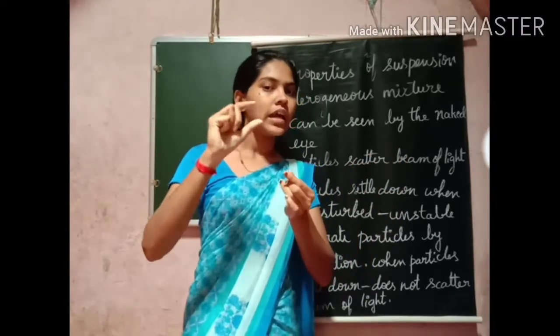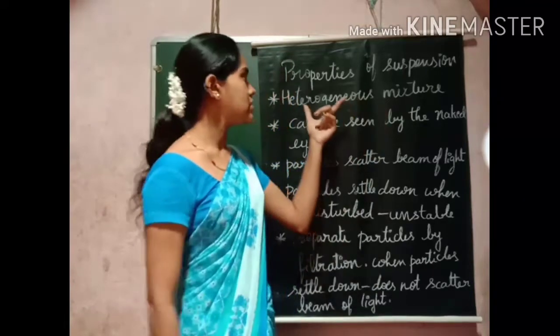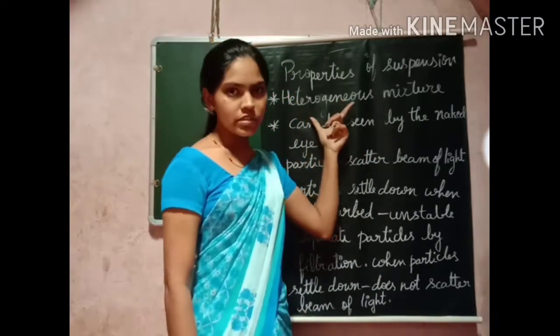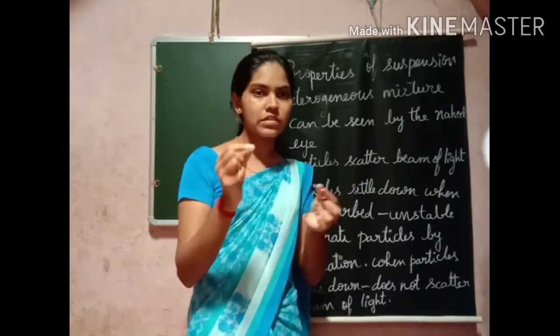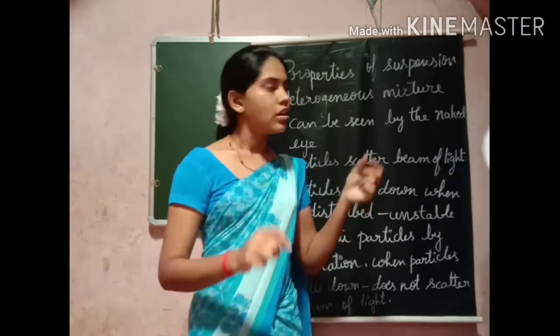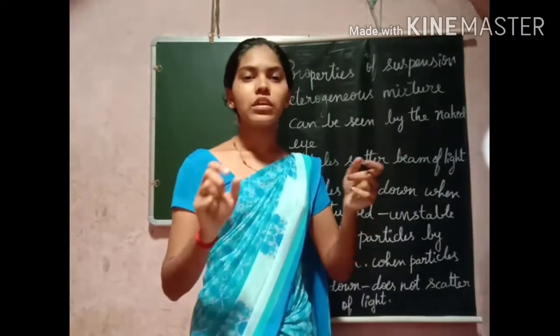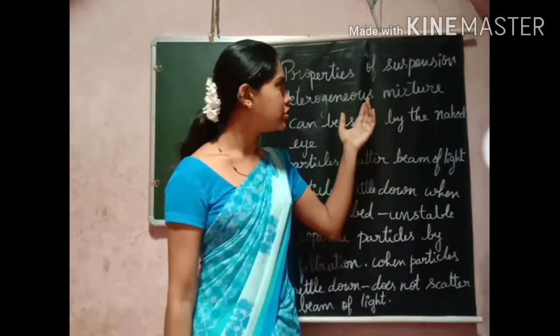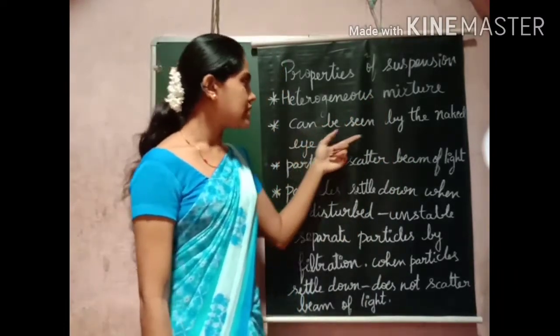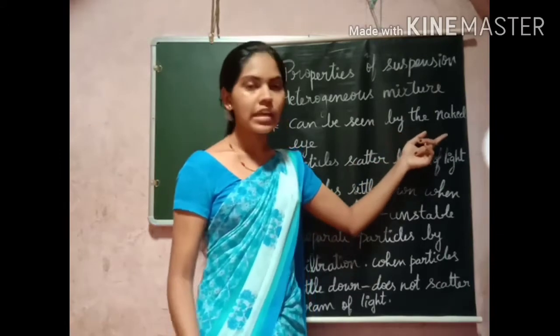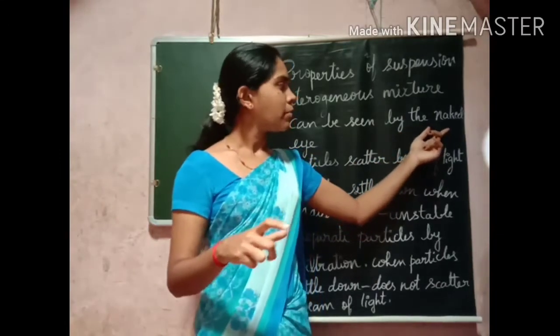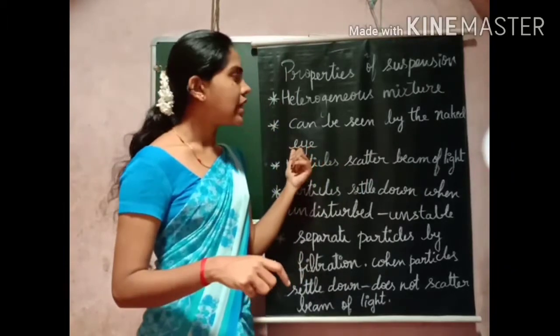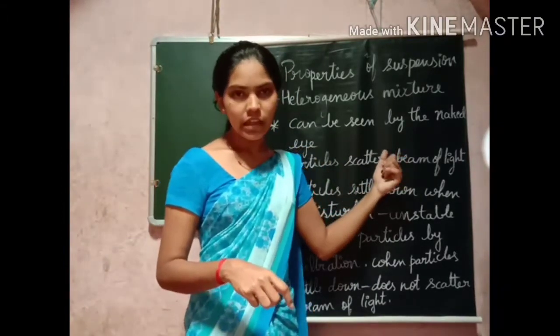They remain as two layers. In a heterogeneous mixture, the particles will not be uniformly distributed, and the particles can be seen in the mixture by the naked eye.